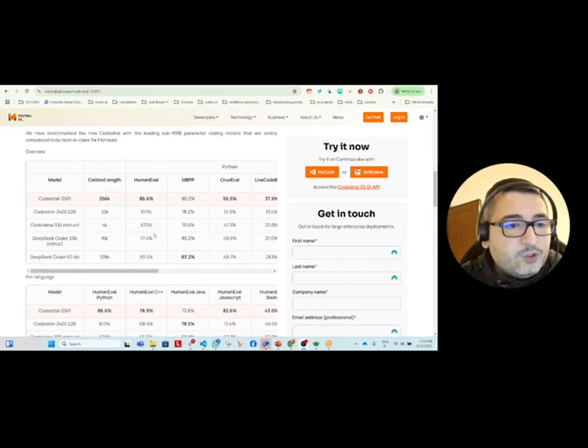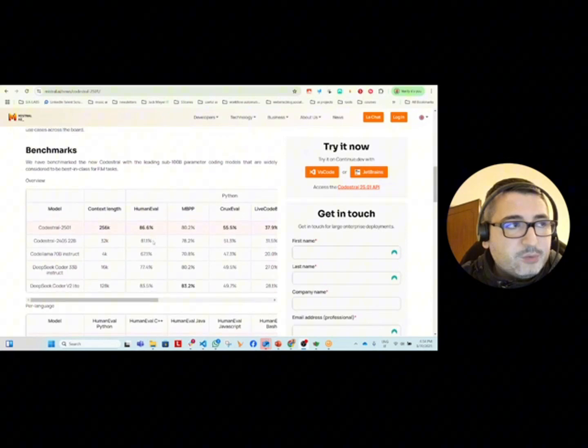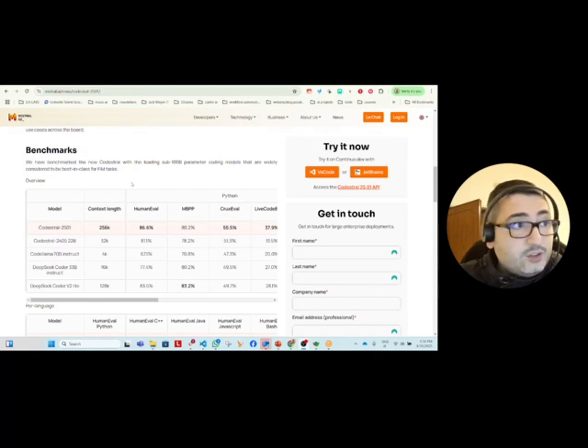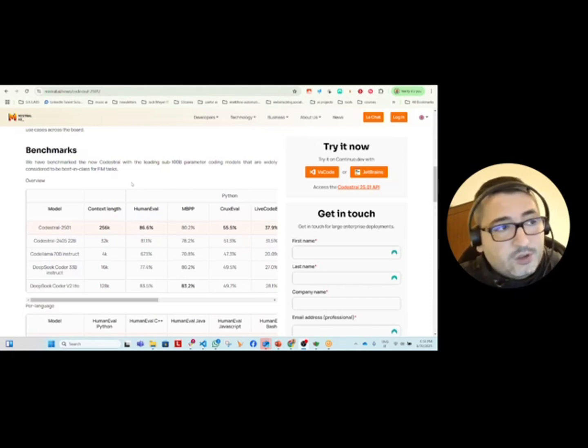But we can also see in the benchmarks that this model outsmarts all the other models which have 100 billion parameters in the HumanEval, in the live coding, and in context length, which is 256K context length, which is a huge amount in terms of number.